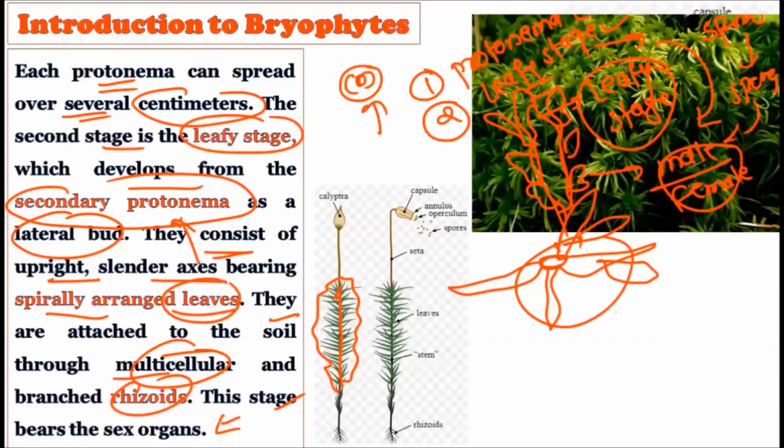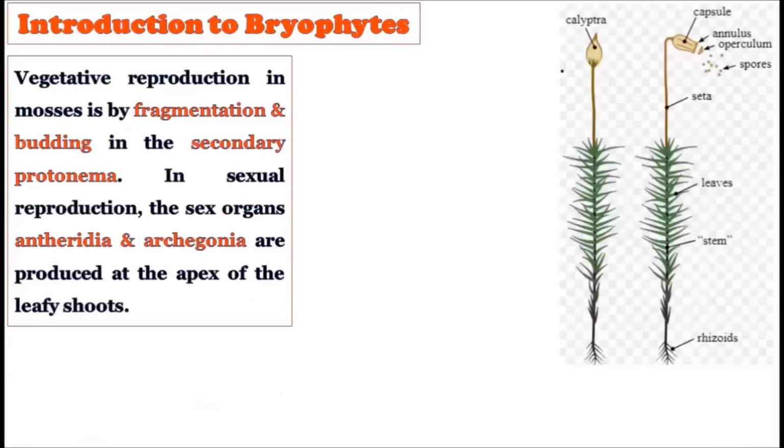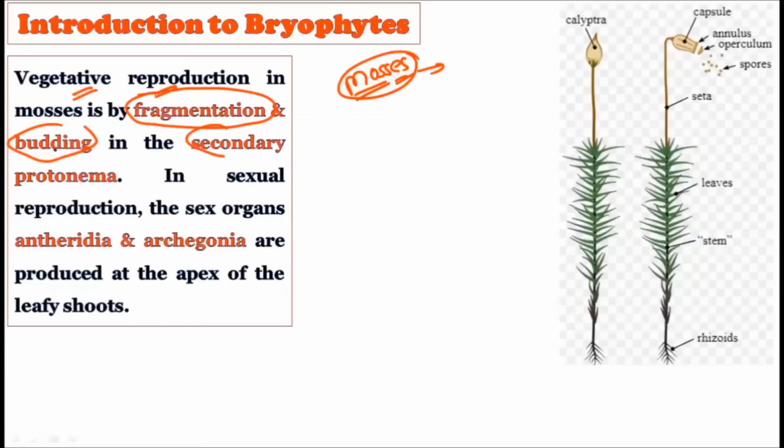All right. Now consider the next slide, that is the vegetative reproduction. That is how the vegetative reproduction occurs in the mosses. Vegetative reproduction in the mosses is also by the fragmentation and the budding of the secondary protonema. This is very important